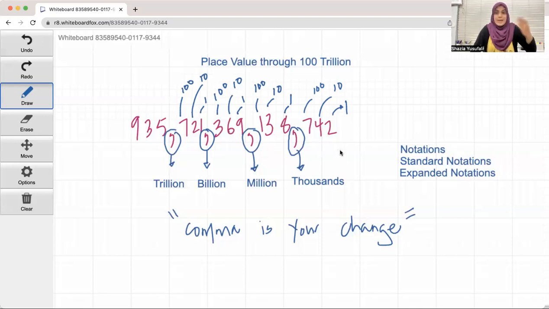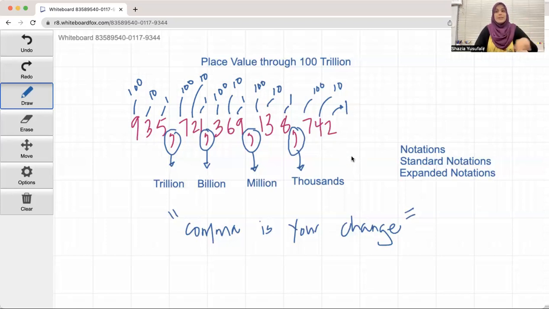I'm honestly, this is getting a lot from my mouth, but we still have to go ahead. Again, this is the 1, this is the 10, and this is 100. Let's say it again. 935 trillion, 721 billion, 369 million, 138,742.